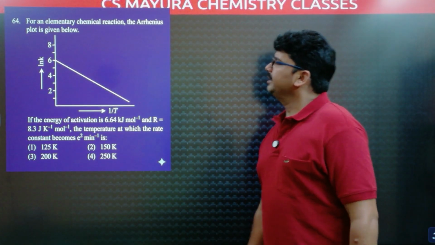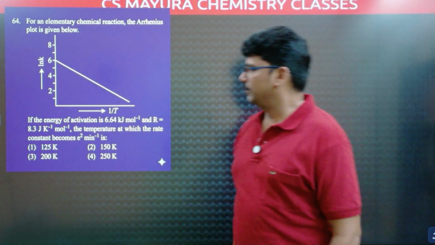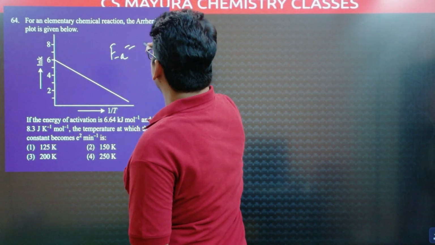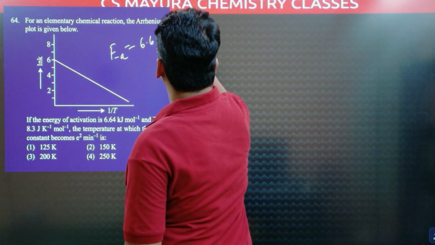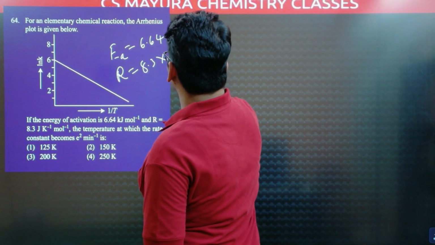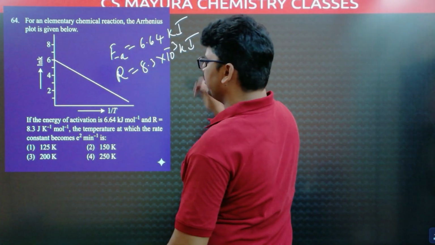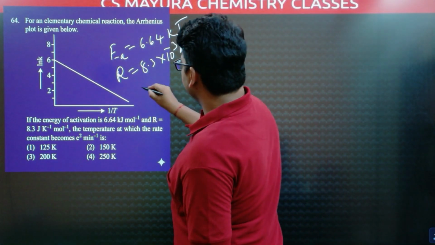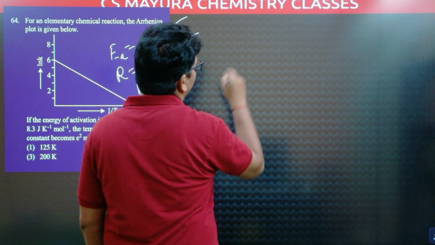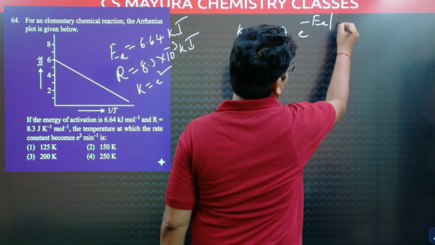For an elementary chemical reaction, the Arrhenius plot is given below. So one graph is given. Here activation energy is 6.64 kilojoules. R value is 8.3 into 10 power minus 3 kilojoules. Take kilojoules. And rate constant K is equal to e square. Arrhenius equation, one of the formulas, that is K is equal to A into e power minus Ea by RT.